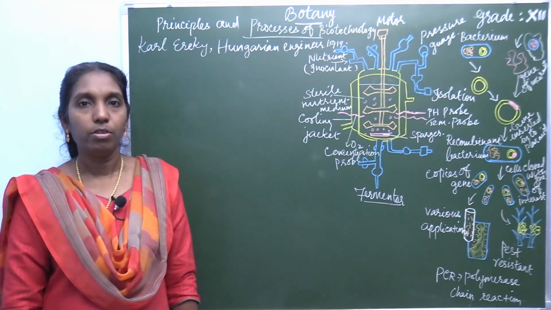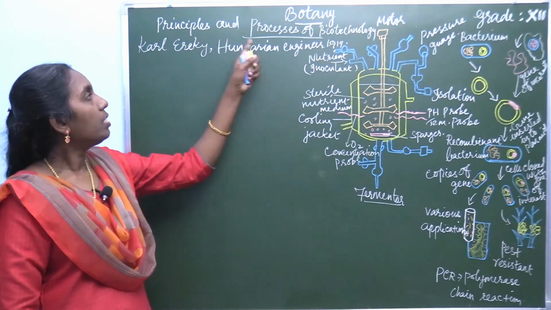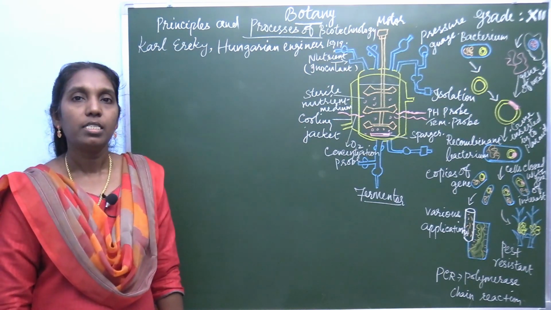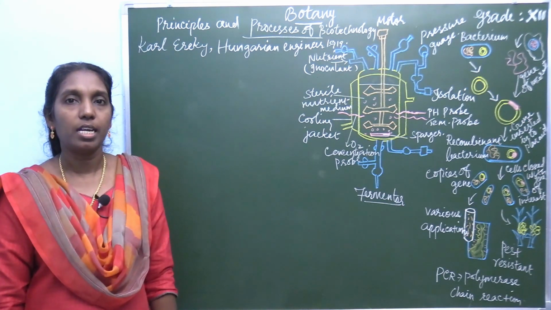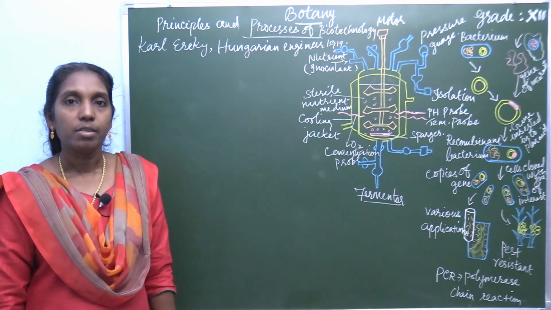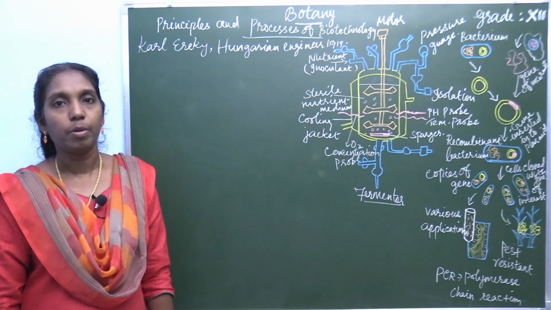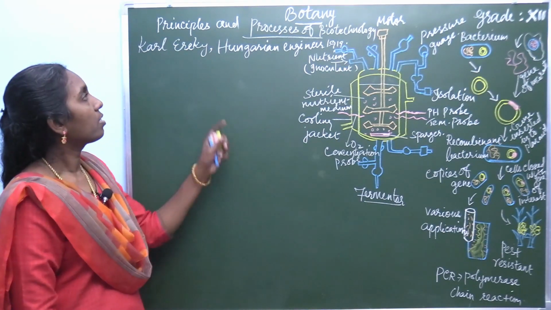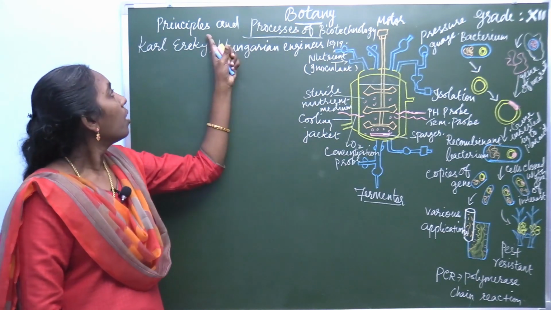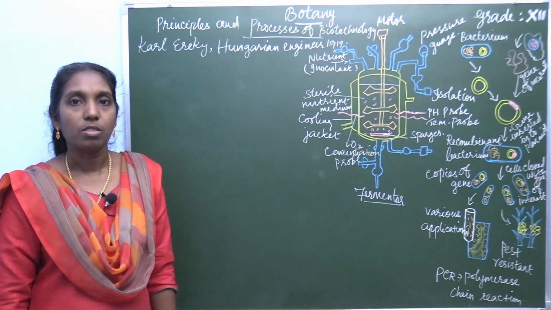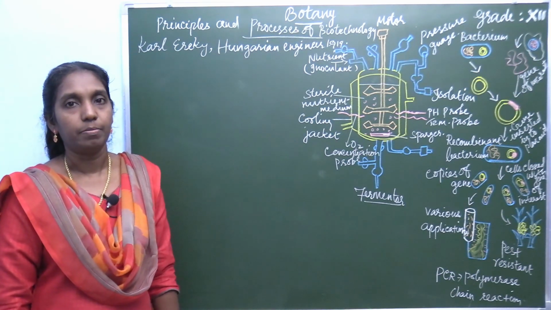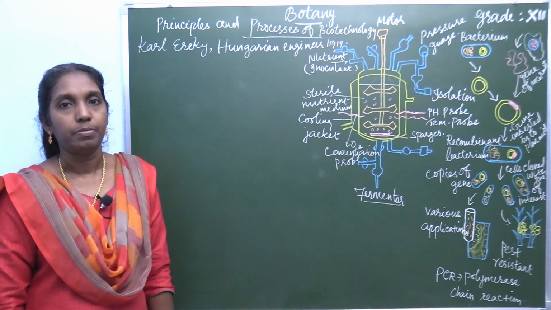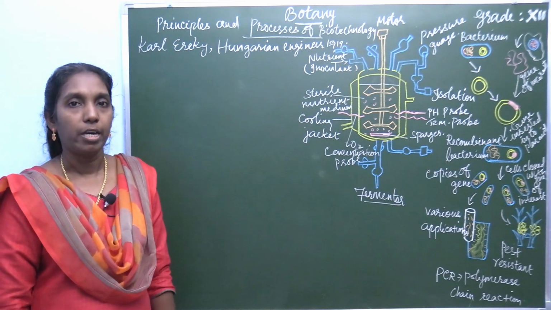Let's move to the fourth chapter, Principles and Processes of Biotechnology. Hope that you have learnt the first three lessons well. As I mentioned earlier, prepare the first three chapters well for a one word test. Today, let's start from Principles and Processes of Biotechnology. First question, define biotechnology, or what is biotechnology?